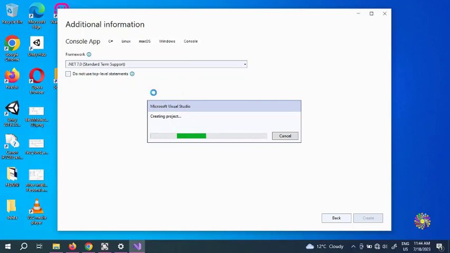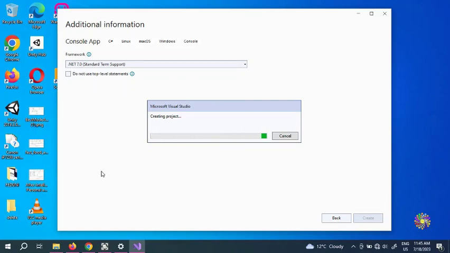For now it might not make any sense to you, because it's your first time encountering this. It doesn't make sense to a lot of people why we do this with .NET 7.0.